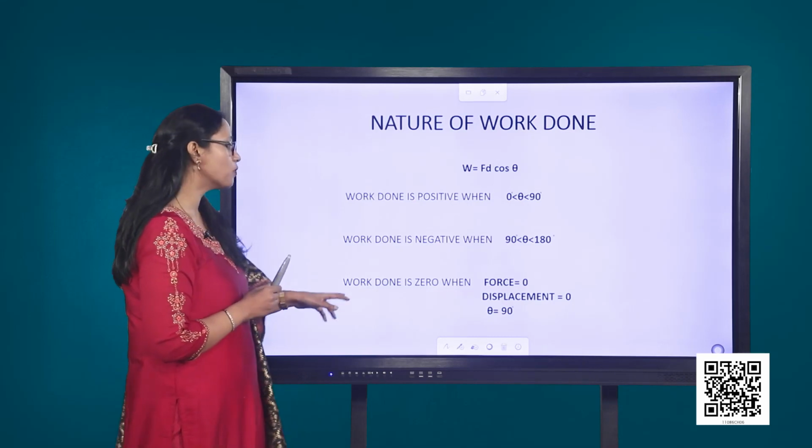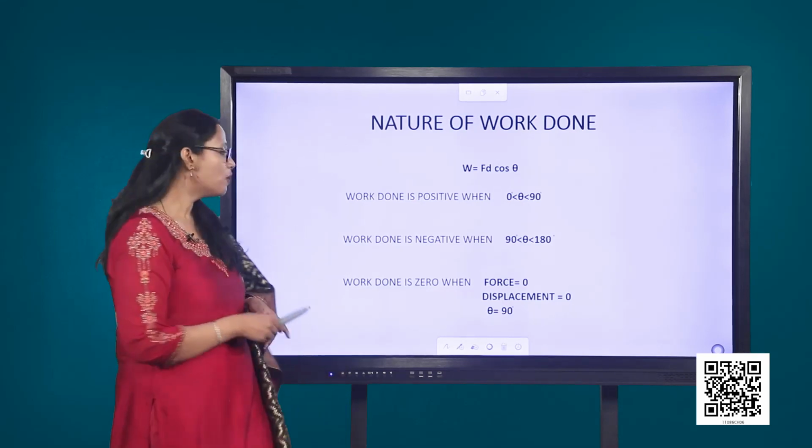Work done could be 0 in 3 different cases. The first one, when force is 0.